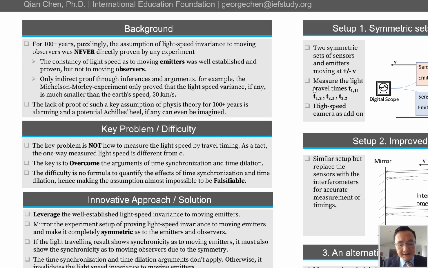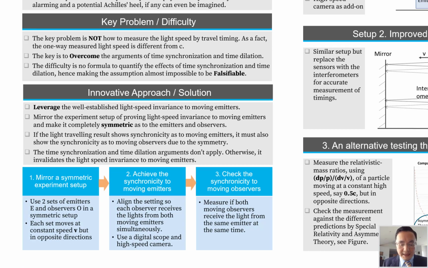The lack of proof of such a key assumption for 100 years is alarming. It may be the potential Achilles heel of modern physics theory, if any can be imagined. The key problem is not to detect the timing difference of a light. As a fact, if we measure the so-called one-way light speed, it's never a constant. The key problem is how do we overcome the arguments of time synchronization and time dilation.